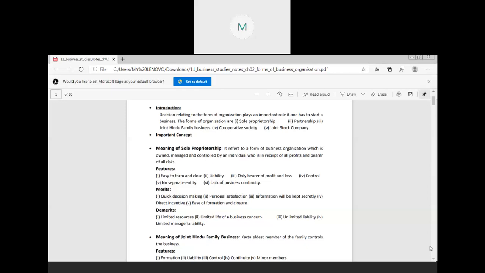First demerit is your limited resources. Who will explain me this demerit? Limited resources. Why are the resources limited in case of sole proprietorship? Yes.